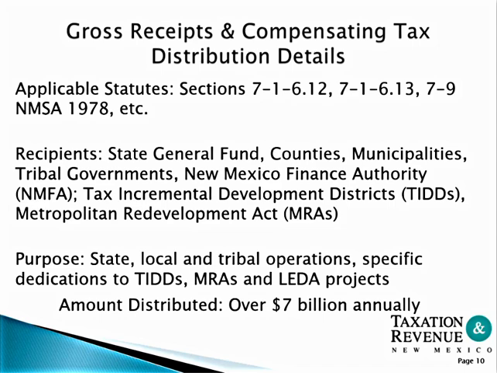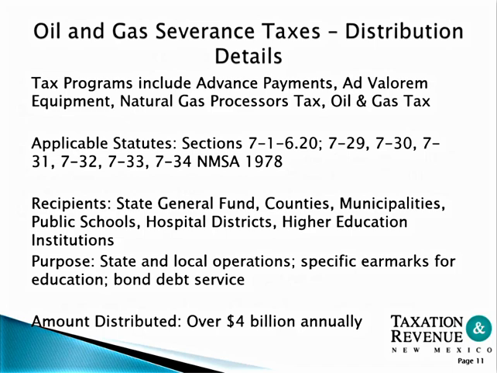Gross receipts and compensating tax. The recipients for this tax are the state general fund, counties, municipalities, tribal governments, New Mexico Finance Authority, tax increment development districts, and the Metropolitan Redevelopment Act, which are referred to as MRAs. The purpose of this tax is state, local, and tribal operations, specific dedications to TIDs, MRAs, and LEDA projects, and it is distributed about $7 billion annually.